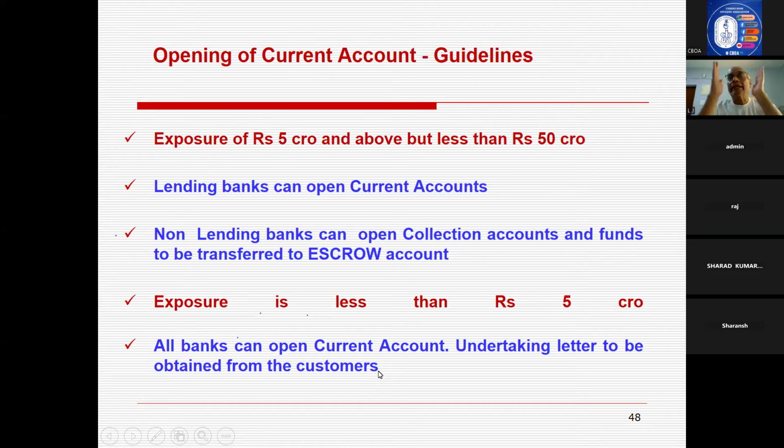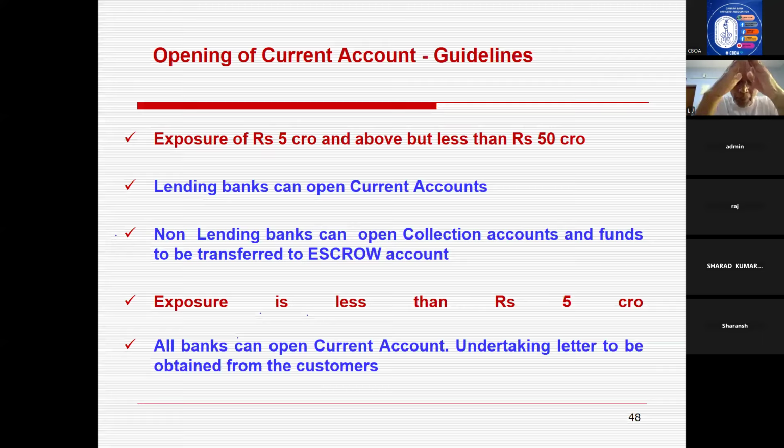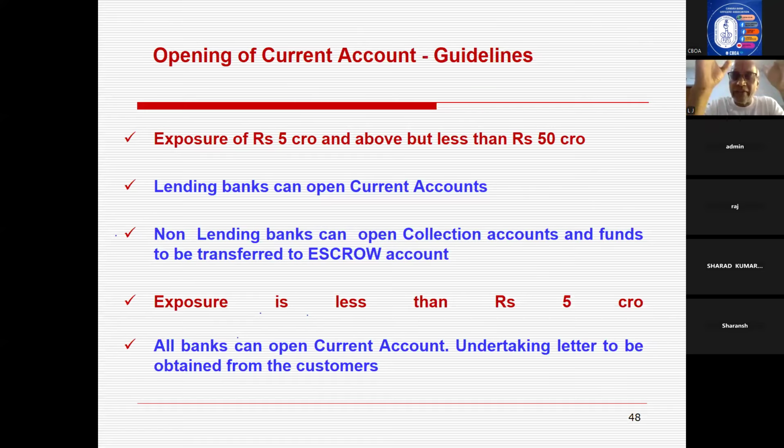So again, I repeat, with regard to opening a current account, if the prospective customer does not have any exposure or facility from anybody, then banks are free to open a current account for them. If the prospective customer is a borrower who has availed a banking credit facility other than from a scheduled commercial bank, any other bank can also open a current account freely.